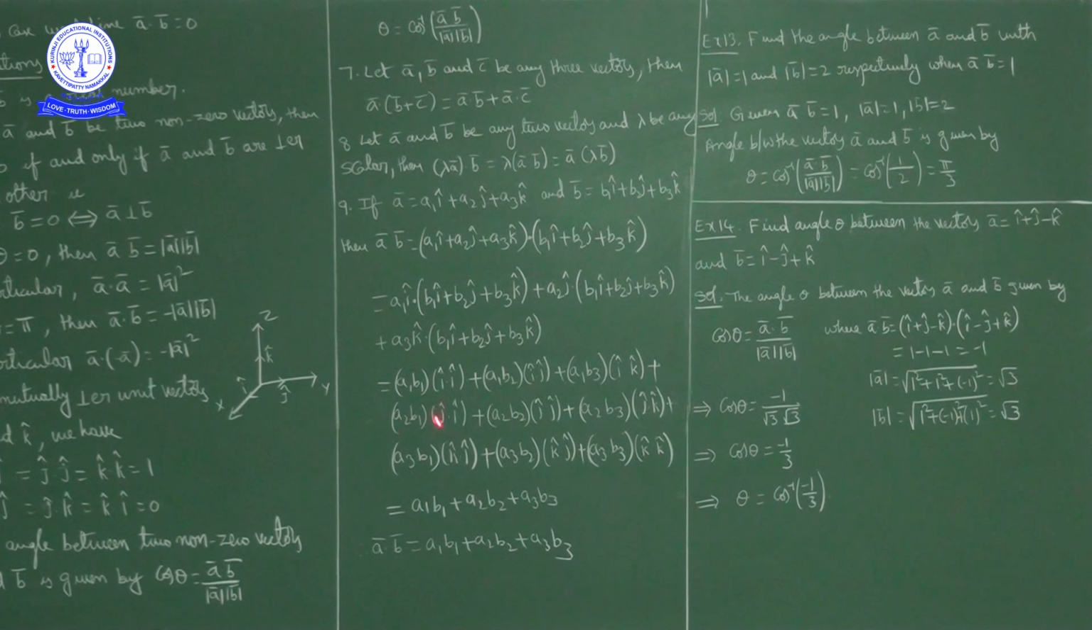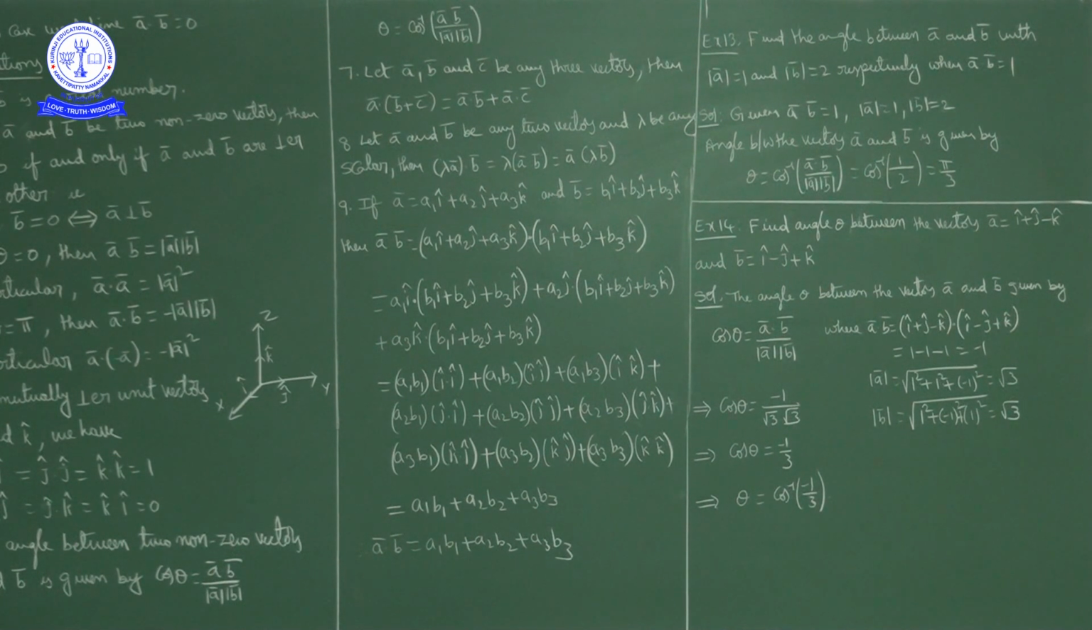Okay, a2 b1, this is 0. a2 b2, this is 1. a2 b3, this is 0. a3 b1, this is 0. a3 b2, this is 0. a3 b3, this is 1. So what we have is a1 b1 plus a2 b2 plus a3 b3. So a bar dot b bar is equal to a1 b1 plus a2 b2 plus a3 b3. It means when you write a bar dot b bar, you have to multiply scalar values of corresponding components.